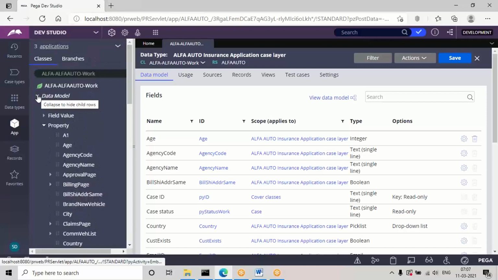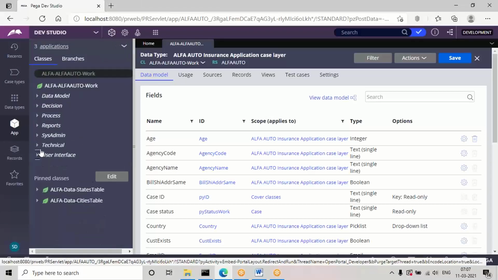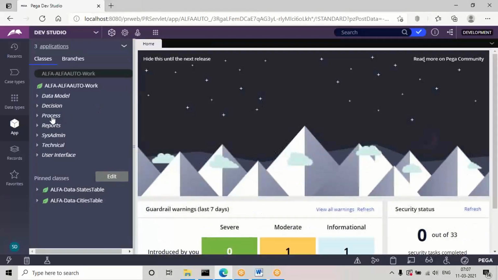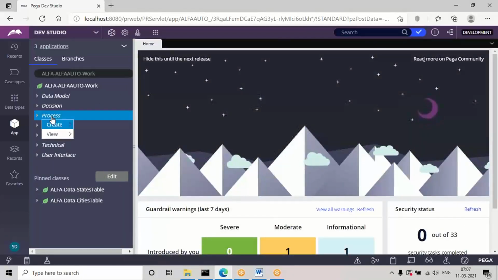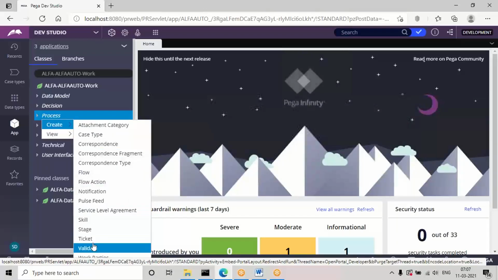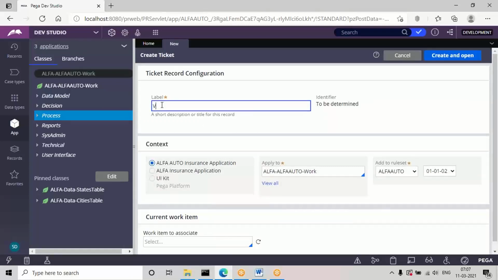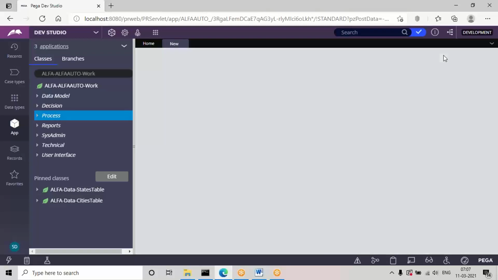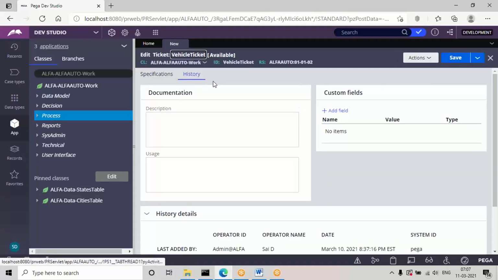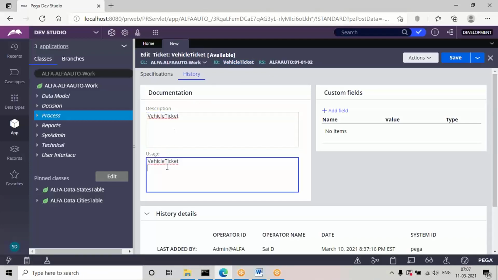See, it's a process rule. Go to process category. See, in the ticket we just have to pass some label, that's it. So go to ticket from process category. I'm going to enter some name, and copy the same in the description, like in the translate to your description. Just copy the same in the usage and description. So just a label only, ticket is just a label.